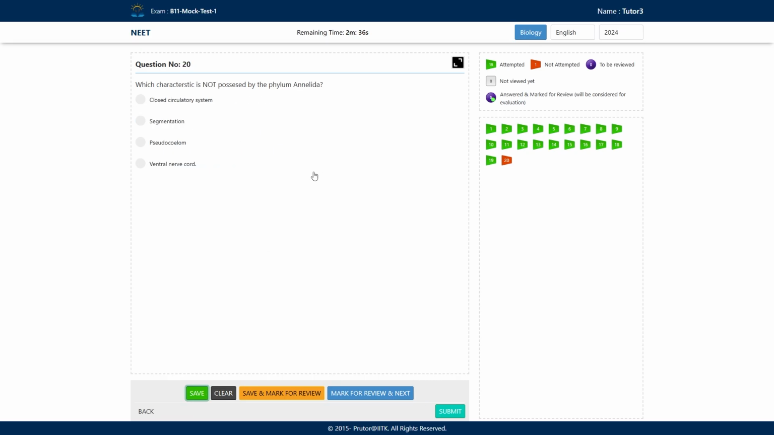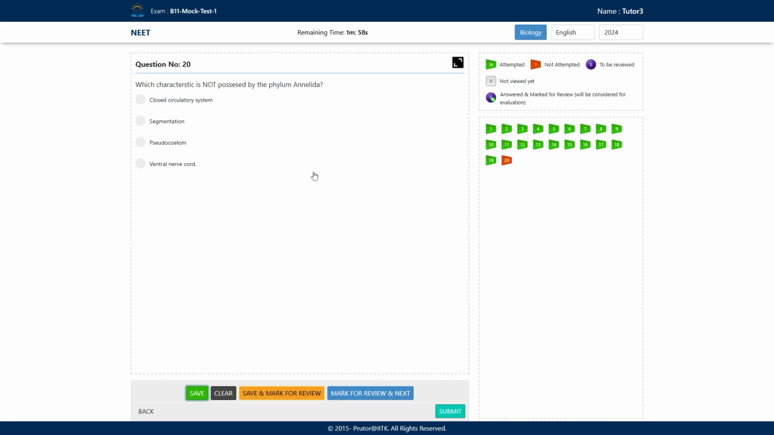Which characteristic is not possessed by the phylum Annelida? Option A, closed circulatory system. B, segmentation. C, pseudocoelom. D, ventral nerve cord. They have a closed circulatory system, right? They have the heart and the vessels. Segmentation is there, internal and external segmentation, showing the phenomenon of metamerism. They have the ventral nerve cord as well.